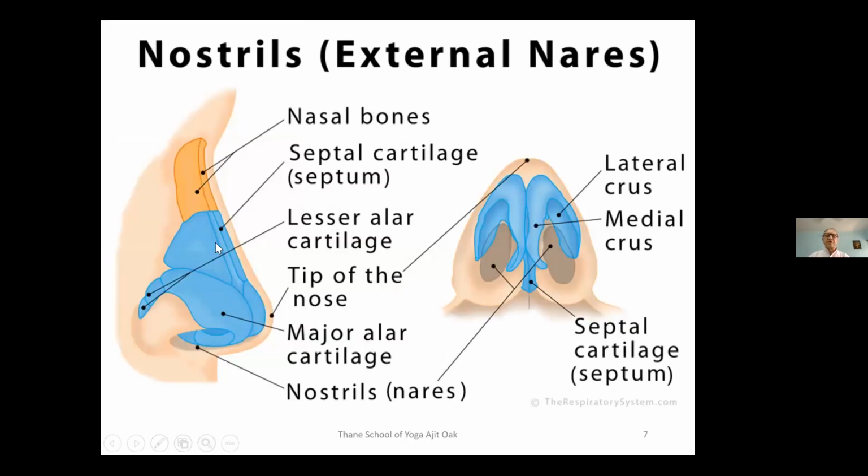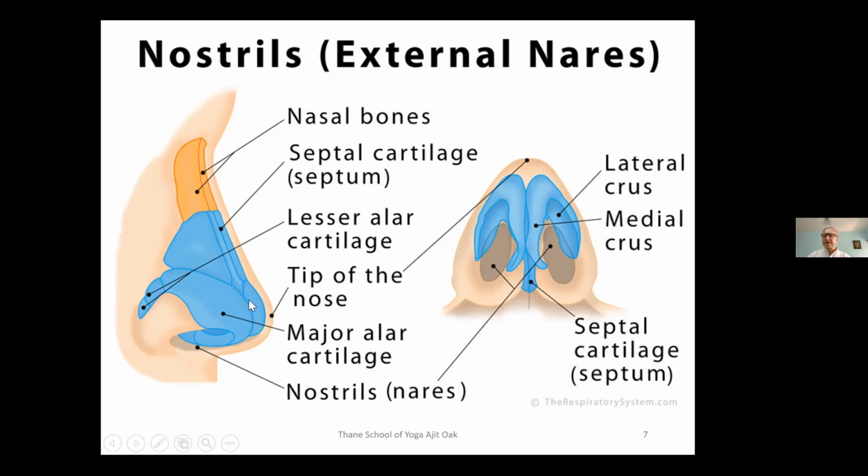This is the outside of the nose. As we know, even on the outside, there is a nasal bone at the top, just below the forehead. There is a projection of the bone, which is called the nasal bone, and from that it continues as cartilage. The top of the nose is bone, and below that is cartilage. Even from outside, the sides are covered by cartilage, as we can see in the blue color. In the right side figure, we can see the nasal septum in blue color, which is also made of cartilage. Now there is a part of the nostril which is not covered with cartilage, a soft part covered only by the skin.